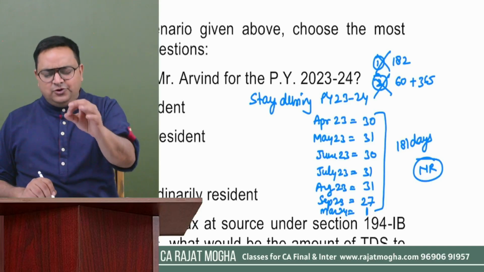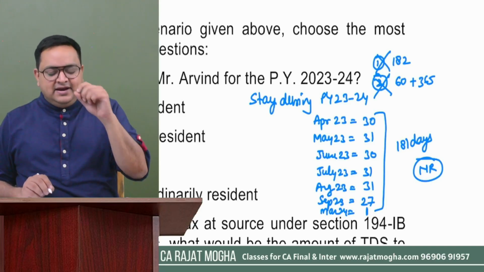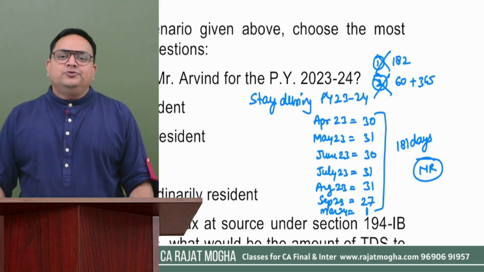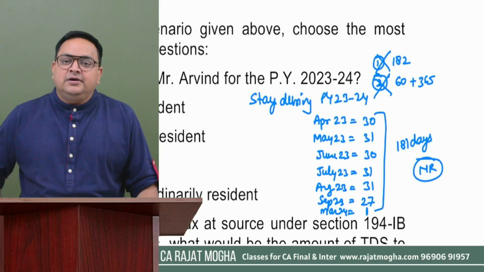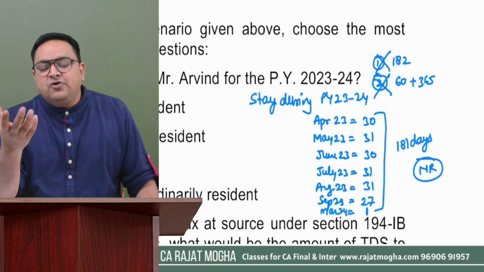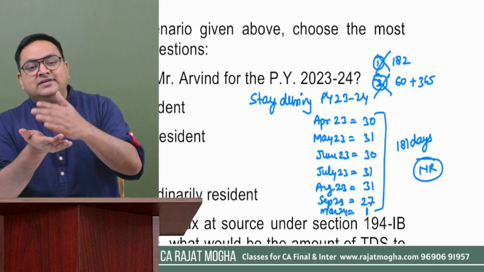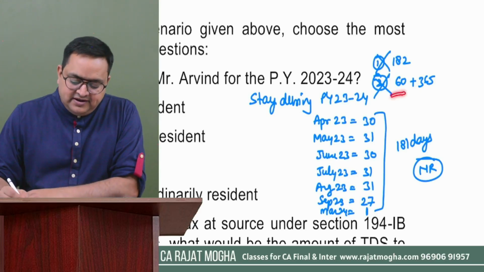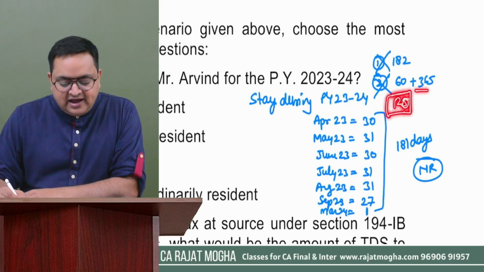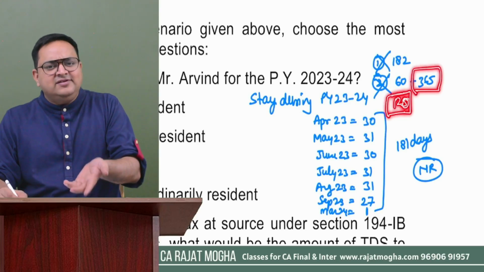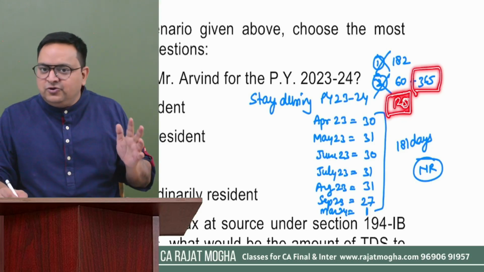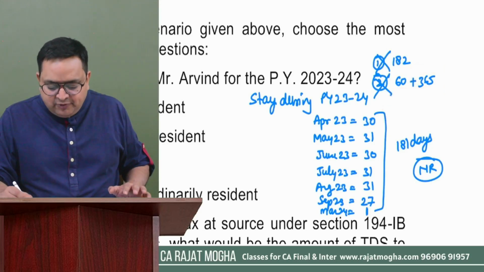Okay, but just hold on. Let me make you revise that concept also. If this person's income from other than foreign sources would have been, let's say, more than 15 lakh, then in that case we see the 120 days condition also, during the previous year, and the last 4 years is 365. Anyways, this person is not satisfying the 365 days condition, so that point is also not relevant.